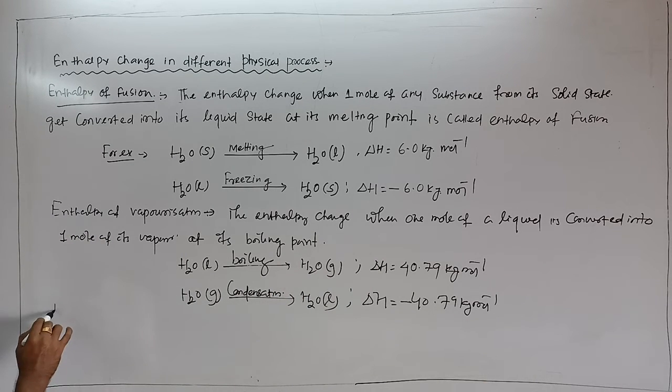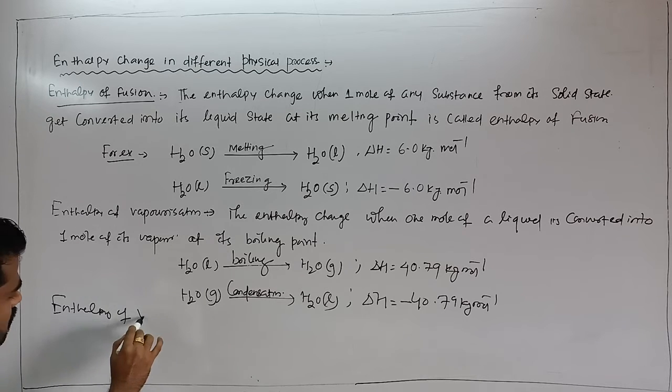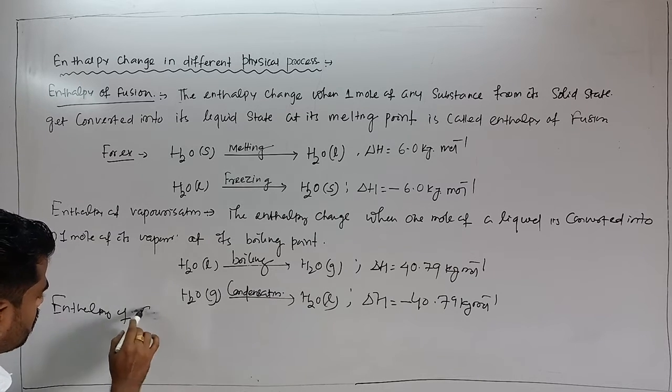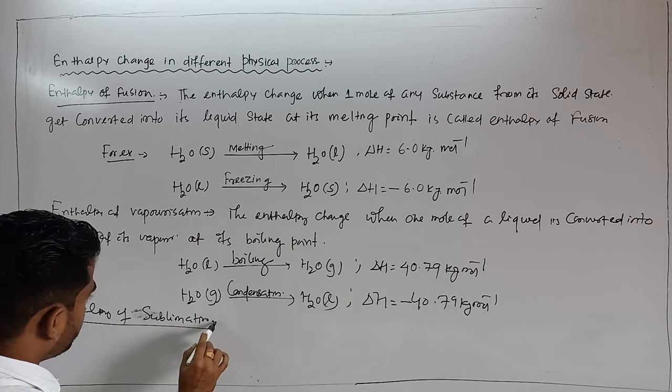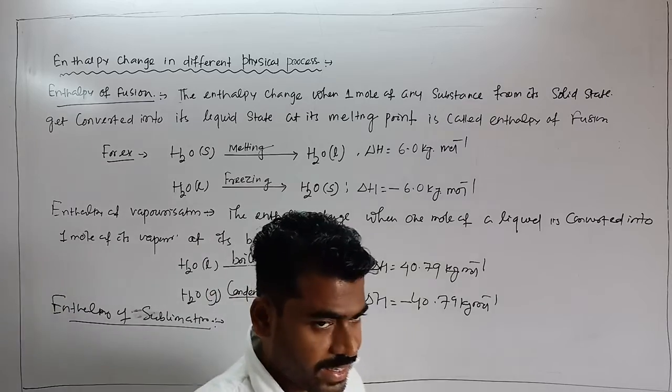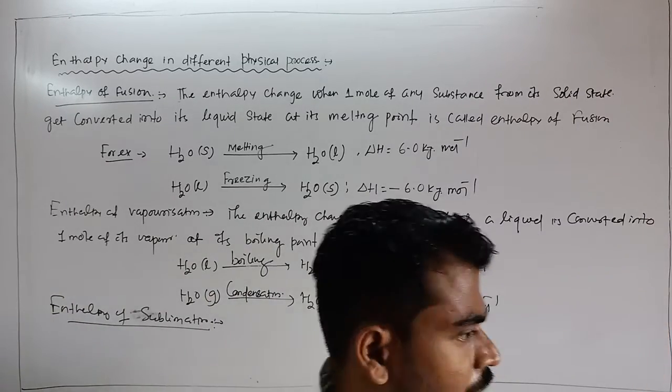Next, that is enthalpy of sublimation. Sublimation means 1 mole of solid gets directly converted into its vapor state.